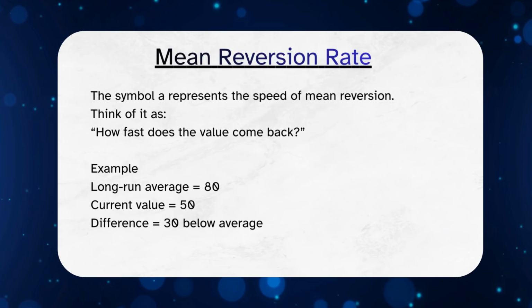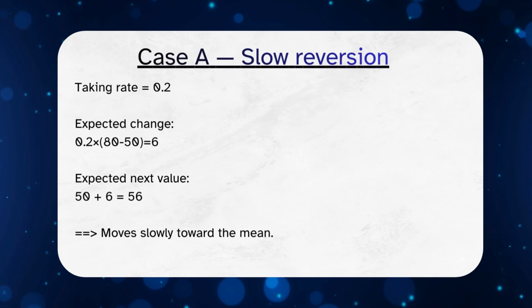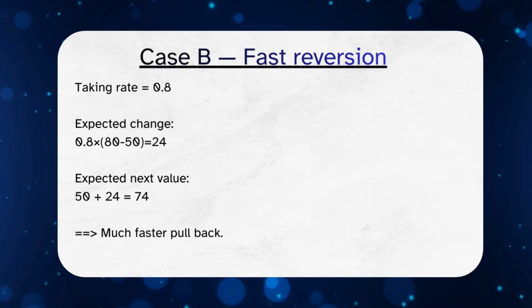For example, if the long-run average is 80 and the current value is 50, with a low mean reversion rate, only a small portion of the gap is corrected next period. With a higher rate, a larger portion of the gap is corrected, so the value moves back faster. A stronger mean reversion rate means stronger attraction toward the mean.